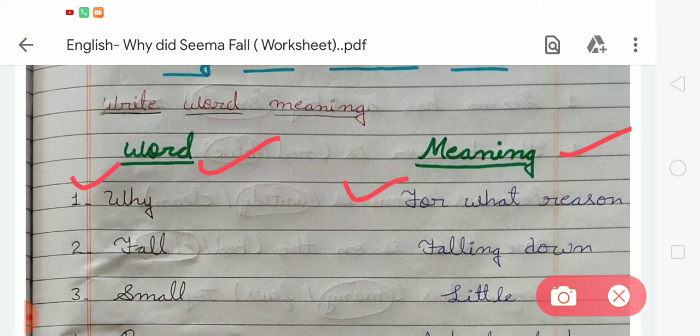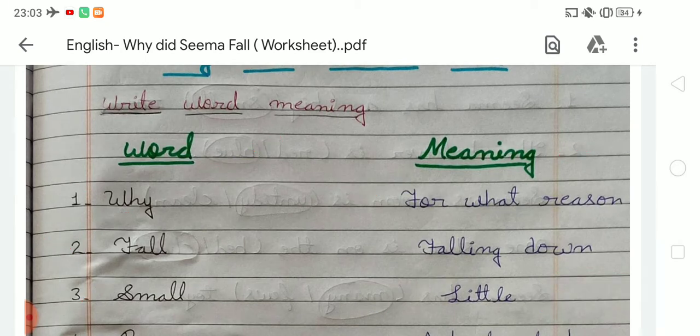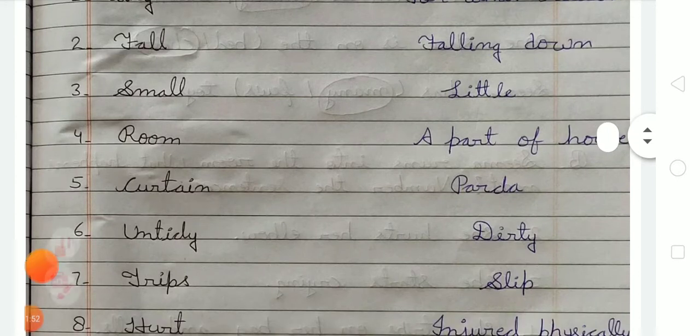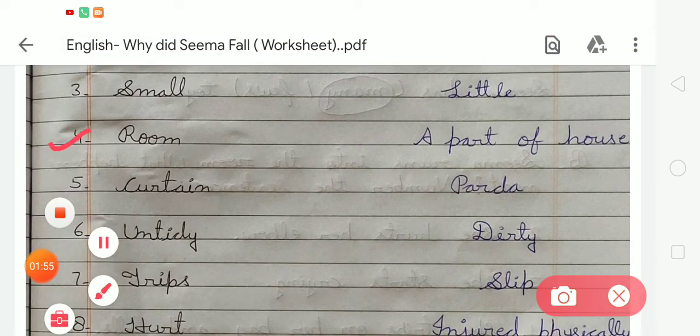So next is number second, fall. FALL fall. The meaning of fall is falling down. So we have to write falling down, FALLING, DOWN. Next, number third is small. The spelling of small is SMALL, and the meaning of small is little, LITTLE, little. Okay, student. Now the next word, number 4, is room. ROOM, and the meaning of room is a part of house. You have to write a part of house.